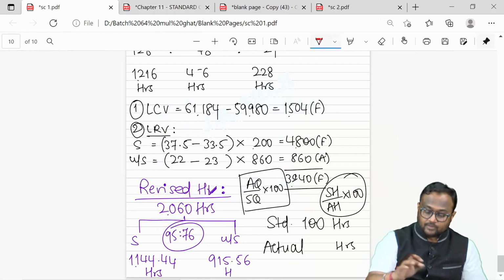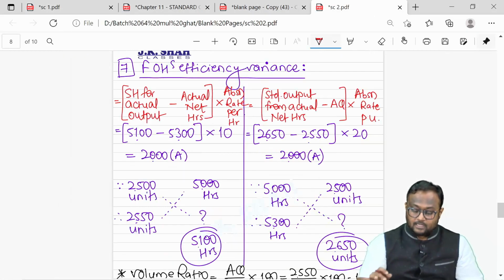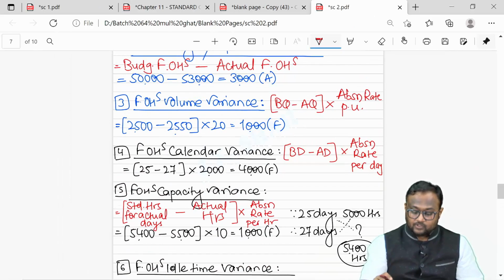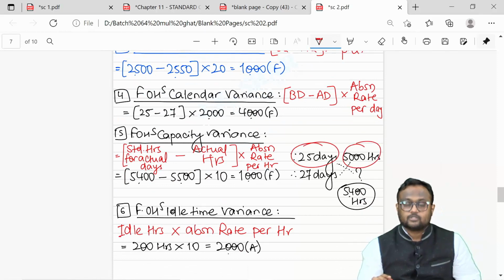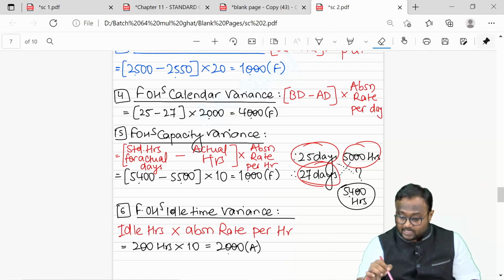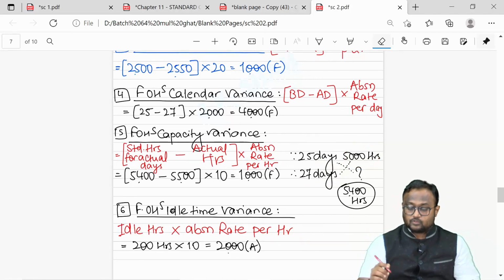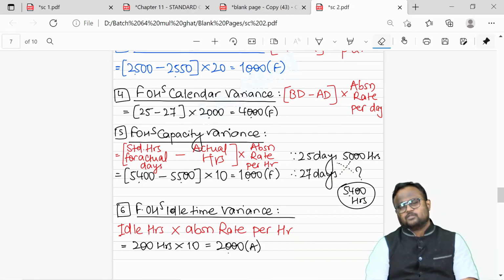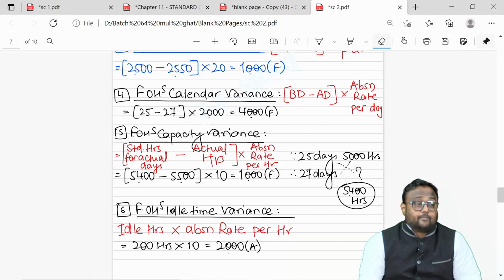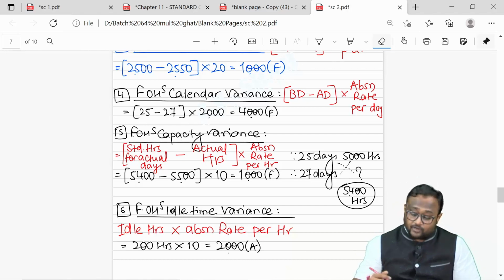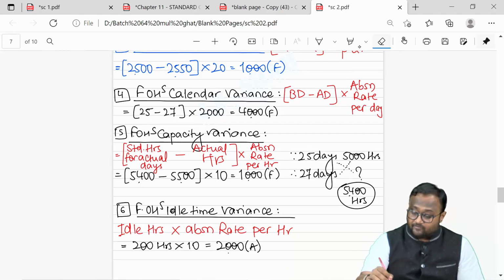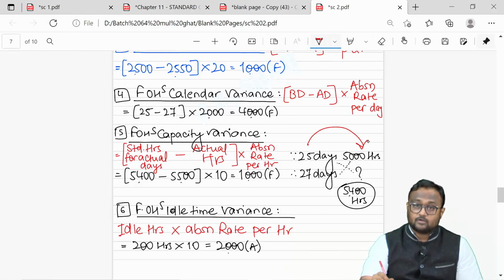But before I go for question number 9, I want to discuss one part with you. See guys, whenever there is information about days, you get calendar variance. And then you calculate for 25 days, supposed to work for something, in 27 days, how much. But when they say there is no variation in terms of days, that means when they don't give you days in the calculation, days are assumed to be the same. If your days are assumed to be the same, in 25 days you were supposed to work for 5000 hours.